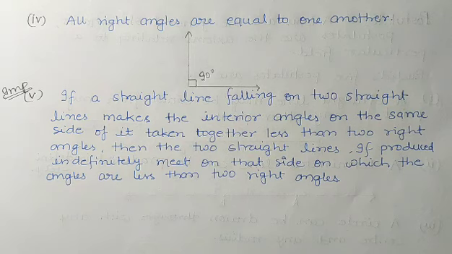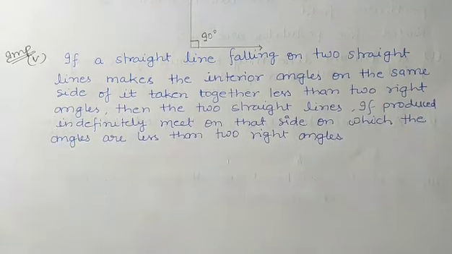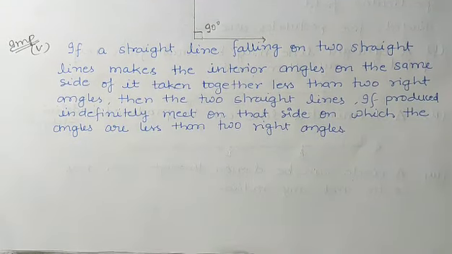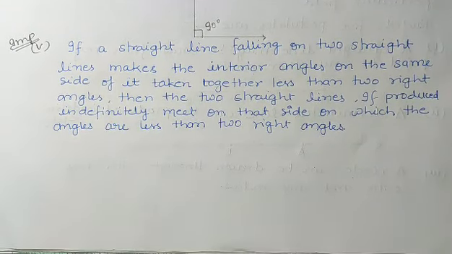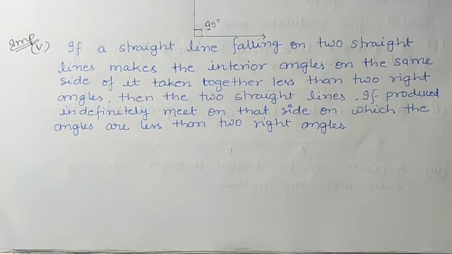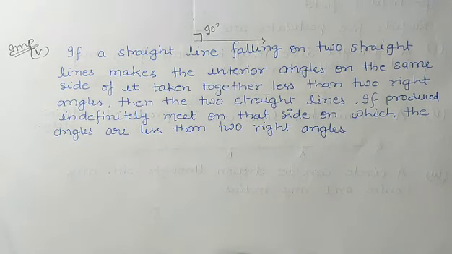Now the fifth postulate. The fifth postulate is very important; many times in the examination it is asked. So let us understand what is postulate 5.